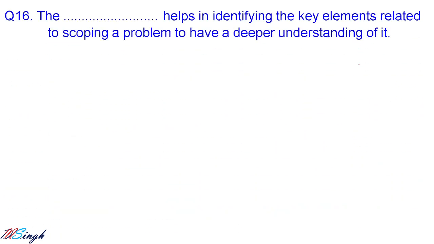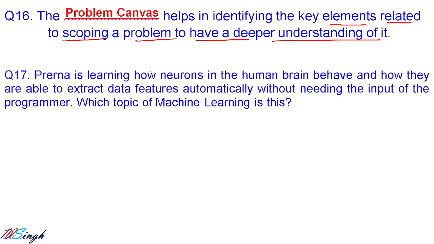Let us go for question number 16. The problem canvas helps in identifying the key elements related to scoping of a problem to have a deeper understanding of it. That is called what? Problem canvas. Okay, so the correct answer for this question is problem canvas.